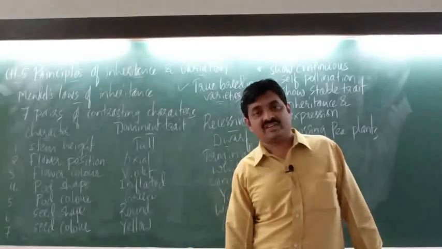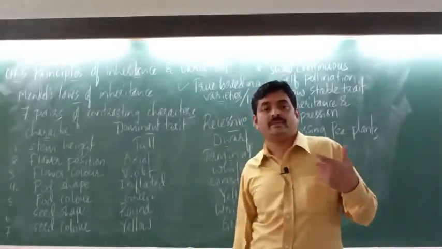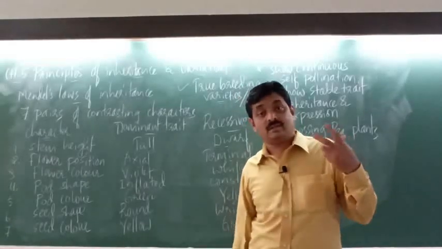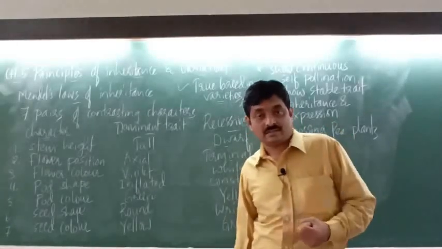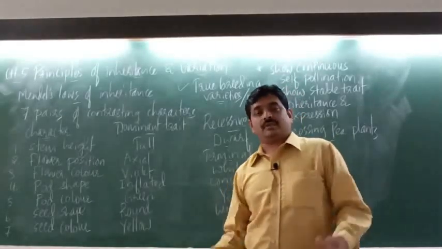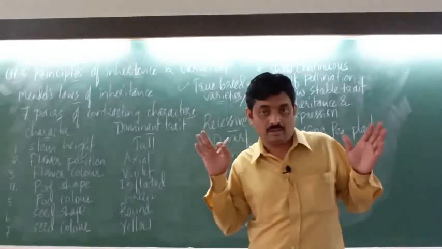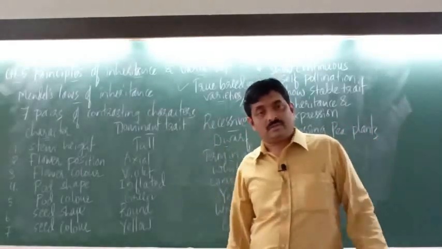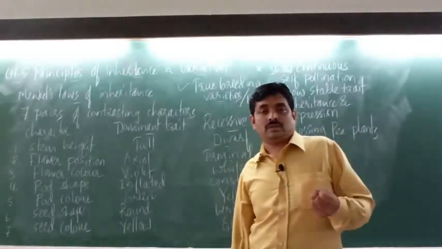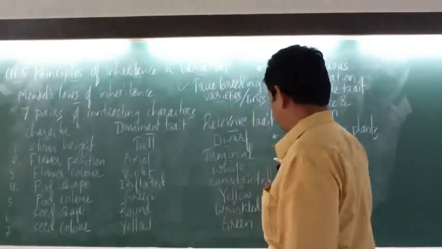This flower is bisexual, meaning it has both male and female reproductive organs, that is, it has androecium as well as gynoecium. If you want to cross two plants, you require one male plant and one female plant. Since pea plants are bisexual, a process called emasculation is carried out.